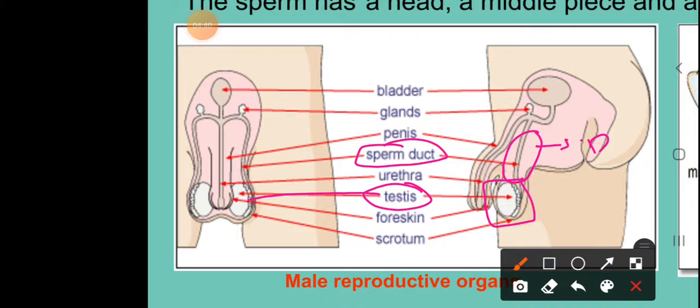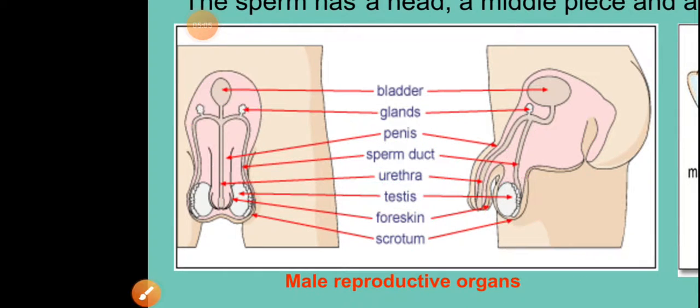Now after that, the next organs are the glandular structures. These glandular structures, one is here and the others are present here, and then the urethra and the penis. These are some of the structures present in the male reproductive system that are helpful in the production and development of gametes.